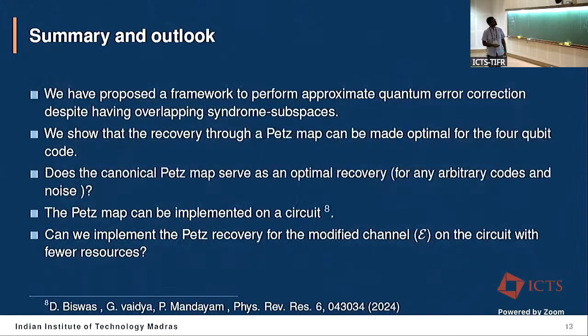And in summary, we have proposed a framework to perform approximate quantum error correction despite having overlapping syndrome subspaces, and we show that this PETS recovery can serve as an optimal recovery for some codes. But in future we want to show analytically that it actually serves as an optimal recovery for generic codes.